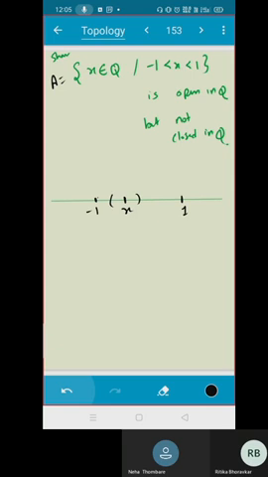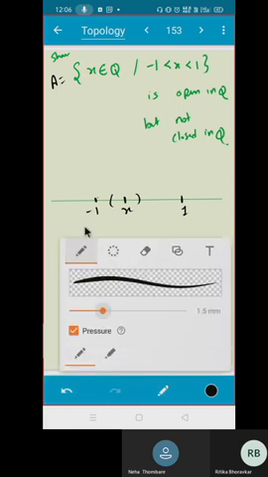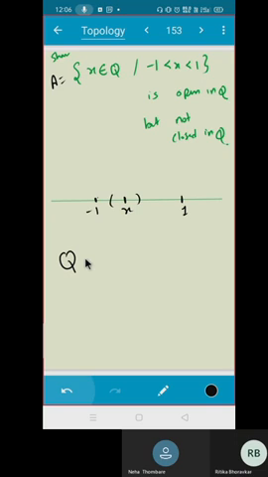Sir, its complement is not open, sir. It will have what? Irrational number. See, why are you having irrational? If my set is, we are talking only in rational, that means in my interval everything is rational only. That means if I take the complement of this set, I am taking rationals minus this set. I hope you understand this. The A complement for me is the set of rational minus this set A.